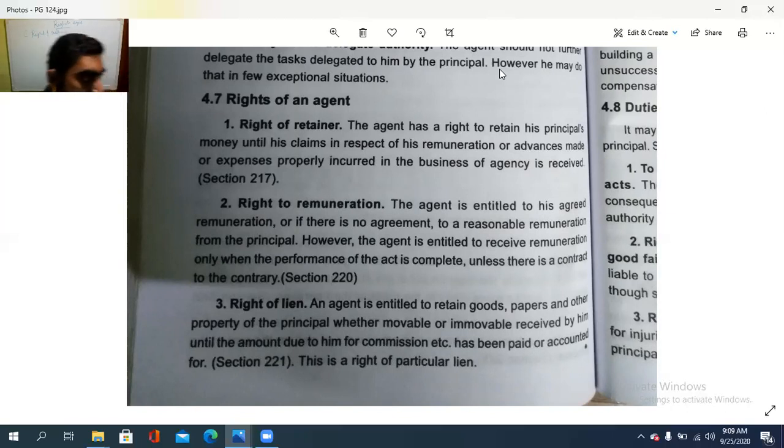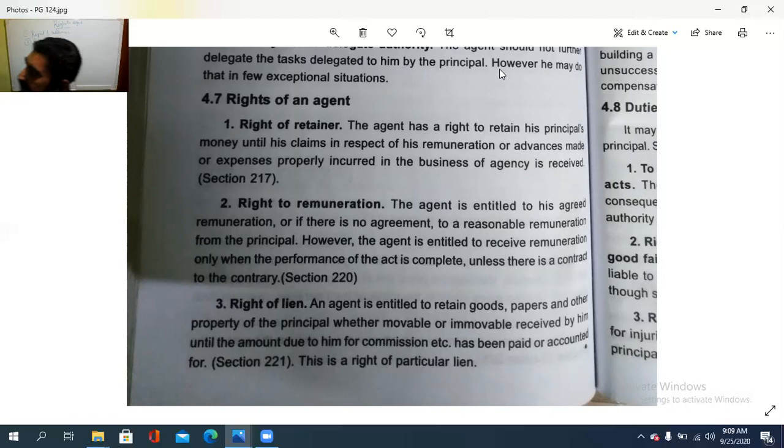Then, right to get the remuneration. The agent is entitled to his agreed remuneration, or if there is no agreement, to a reasonable remuneration from the principal. However, the agent is entitled to receive remuneration only when the performance of the act is complete, unless there is a contract to the contrary. So, right to get the remuneration.